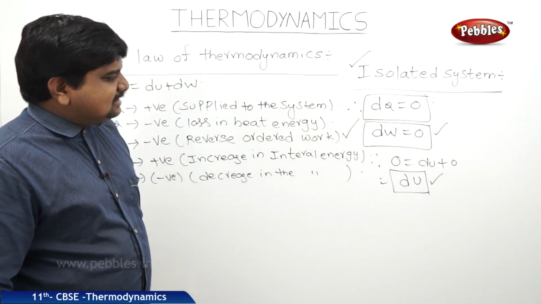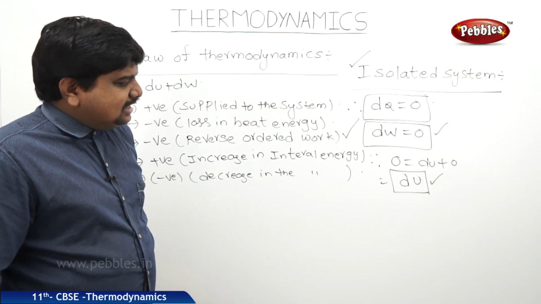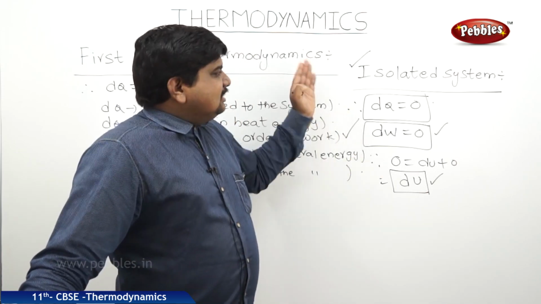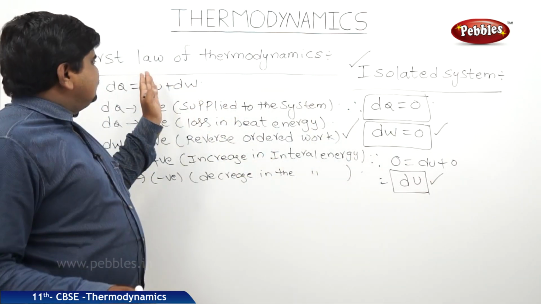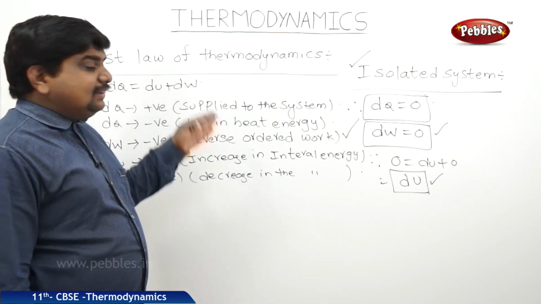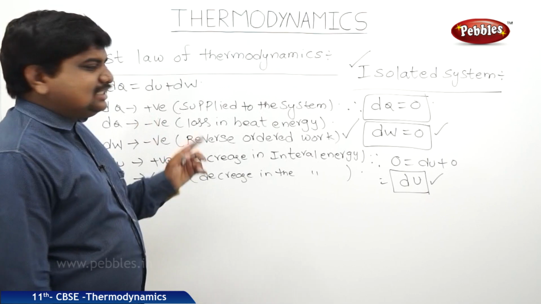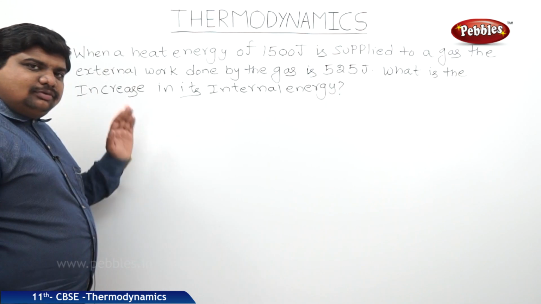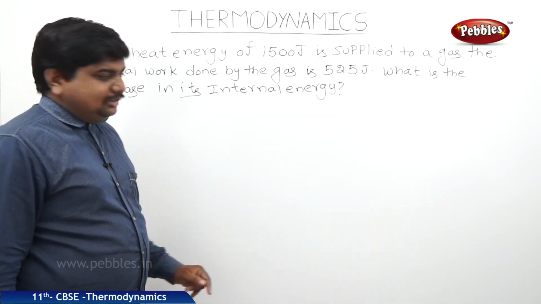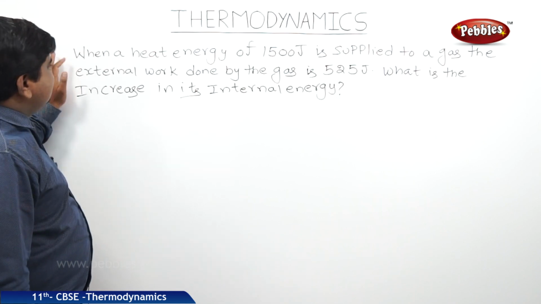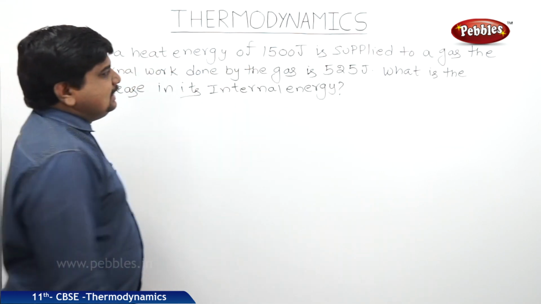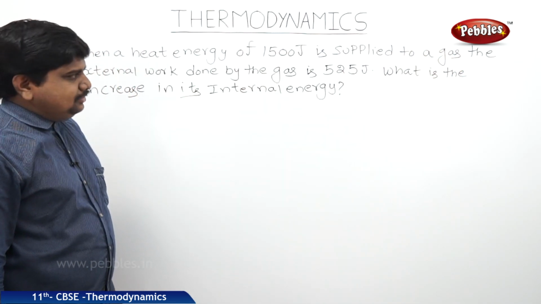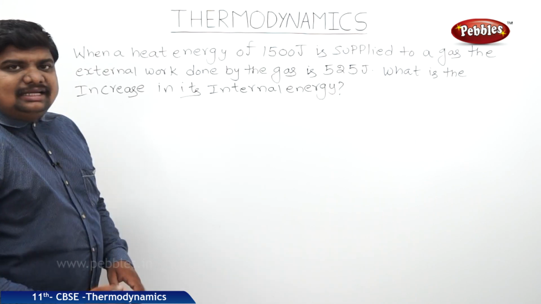In case of isolated systems, the total work done is equal to simply the increase or decrease in the internal energy as of the original condition. So, like this we can see the first law of thermodynamics and its special cases. Now, I am going to discuss a numerical which is based on this concept. When a heat energy of 1500 joules is supplied to a gas, the external work done by the gas is 525 joules. What is the increase in its internal energy?